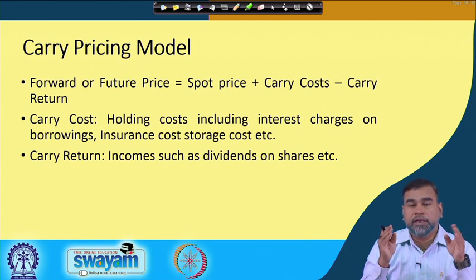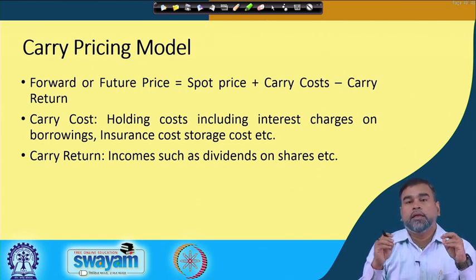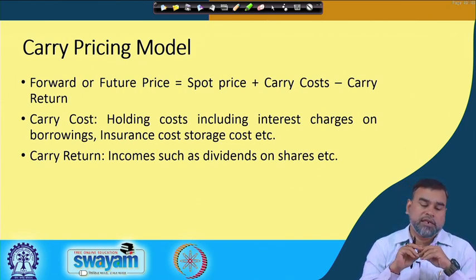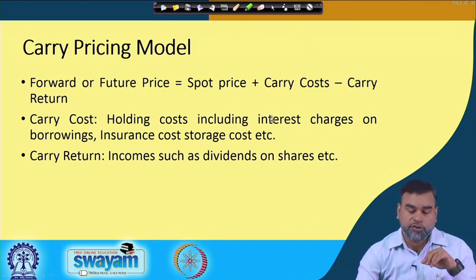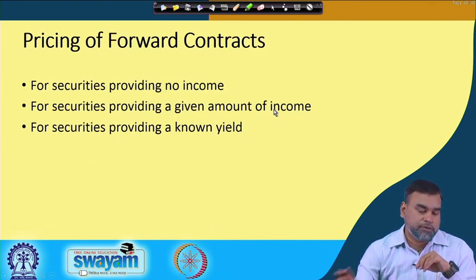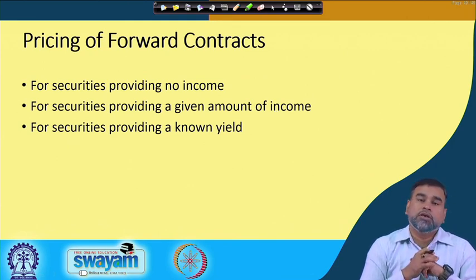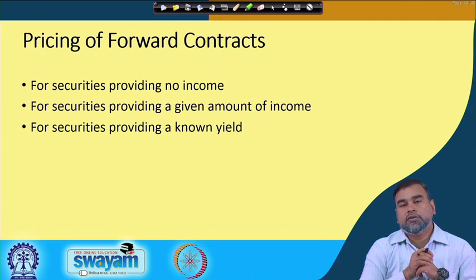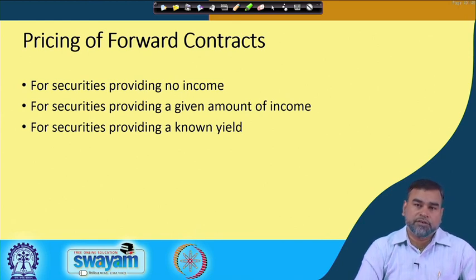So, this is the theoretical understanding, but how exactly this carry pricing model works in the practical sense, that we have to see. Here we can observe that we always get different types of underlying instruments, and on that basis the future contracts are designed.